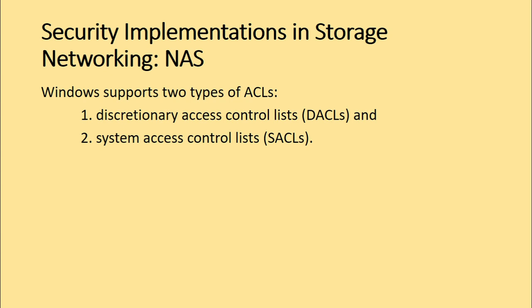Similarly, firewalls protect the storage infrastructure from unauthorized access and malicious attacks. So, NAS file sharing. In a Windows environment, Windows supports two types of access control lists: DACL and SACL. DACL stands for discretionary access control list and SACL stands for system access control list.